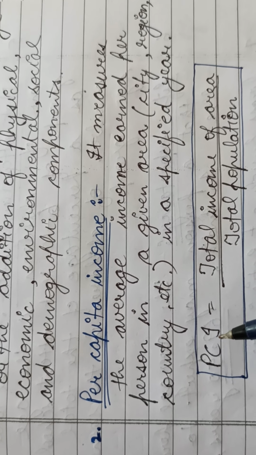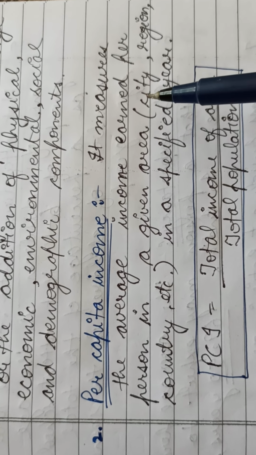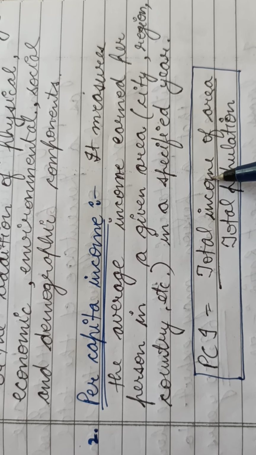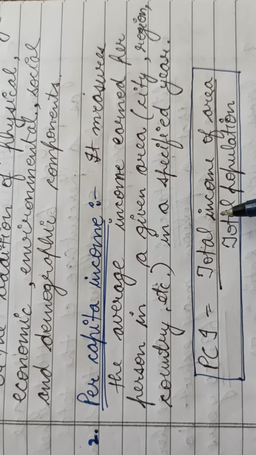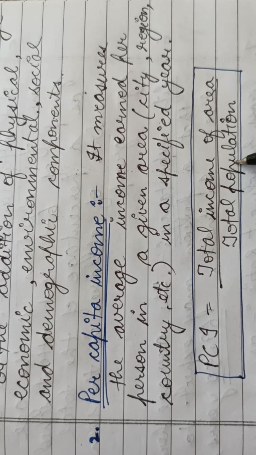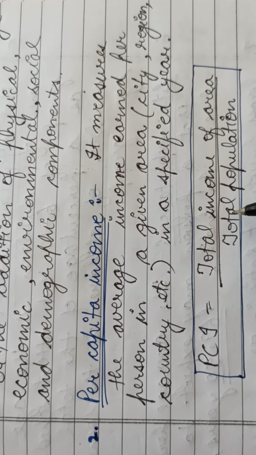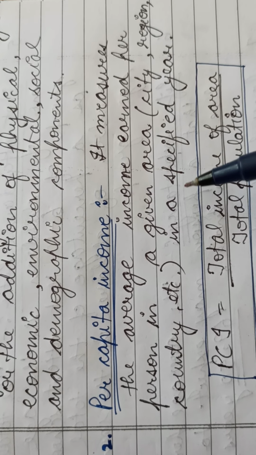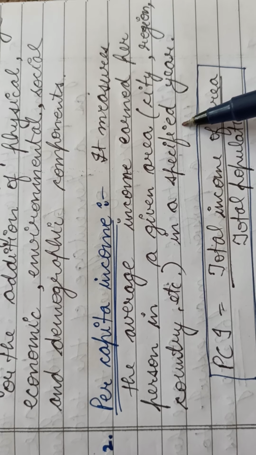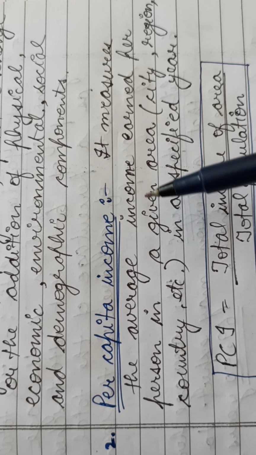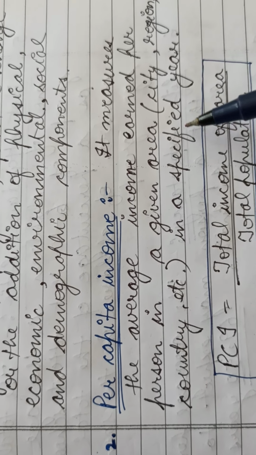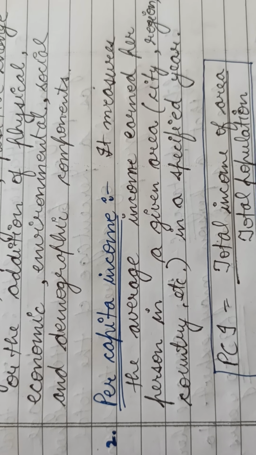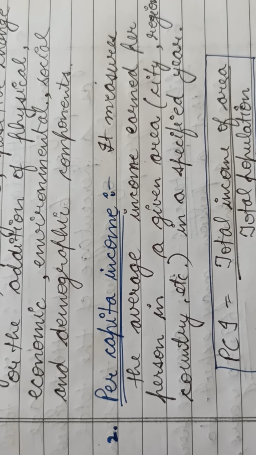If we want to calculate the per capita income of a particular city, what will we do? We will divide the total income of that city by the total population of that city. So this is how the per capita income, or the average income, is calculated, and it is generally calculated for a specified year. Suppose I want to calculate the per capita income of 2019, I will divide the total national income by the total population of our country.